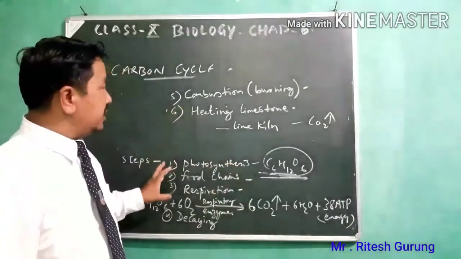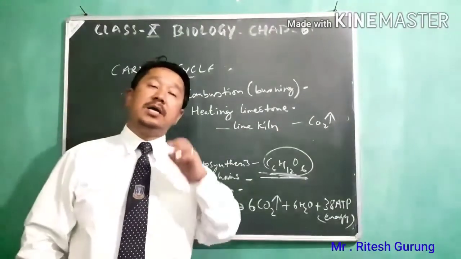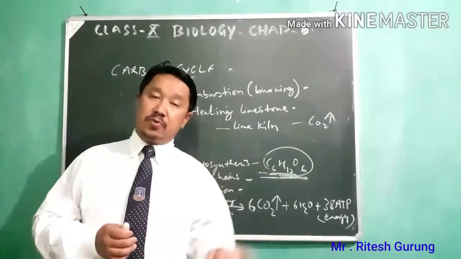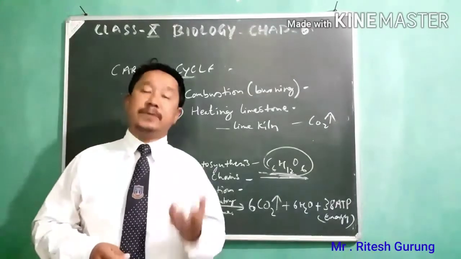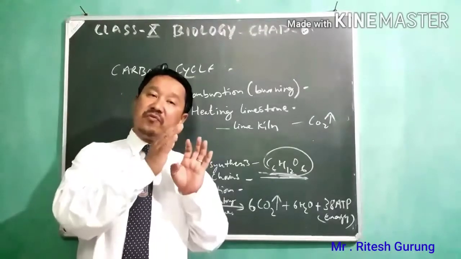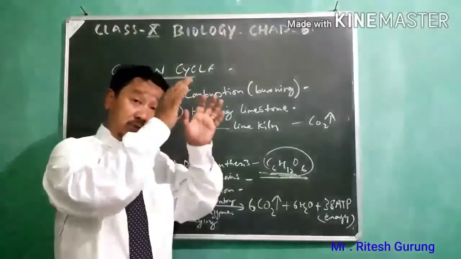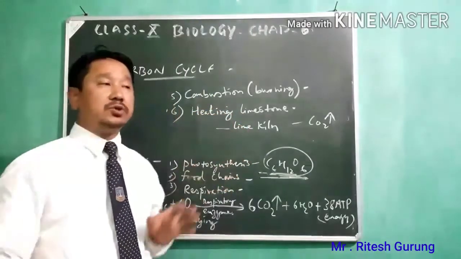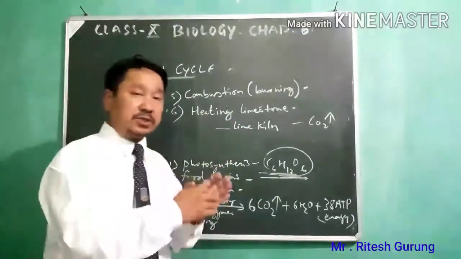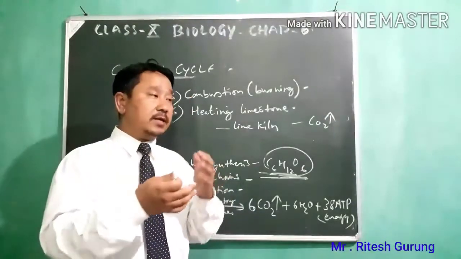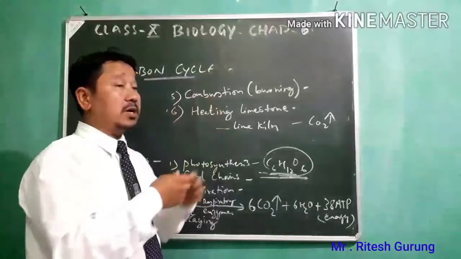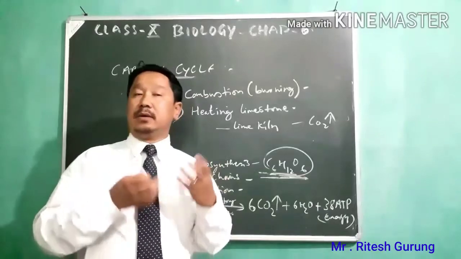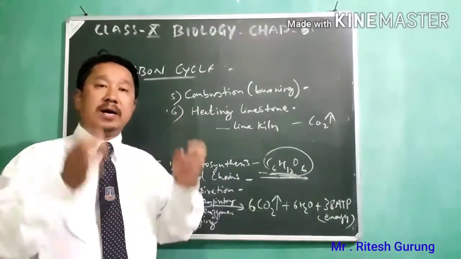So in this carbon cycle, we have found the removal of carbon dioxide from the atmosphere in making food by the process called photosynthesis. Then in the food chain, the carbon present in the food is supplied from plants to animals, who make use of this carbon, which is a very important part of tissues.